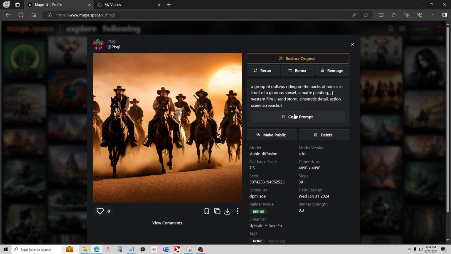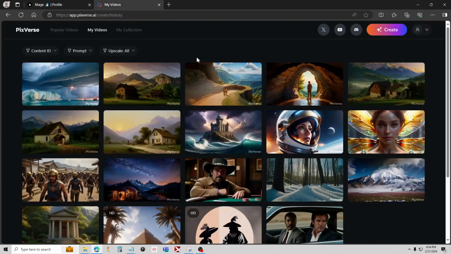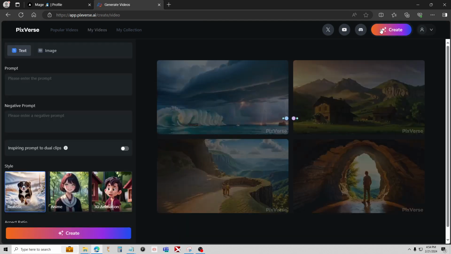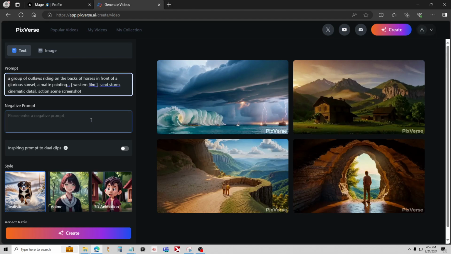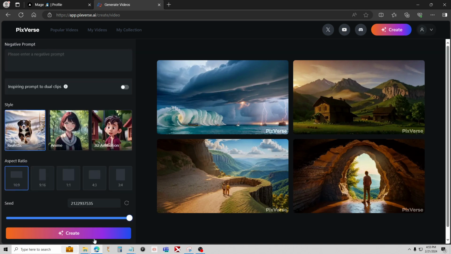So I'm going to go ahead and copy this here, and we're just going to put this in exactly as is, and then we'll start using negative prompts to kind of fix it up. And some of the stuff too I'm removing. It just depends on how it turns out.